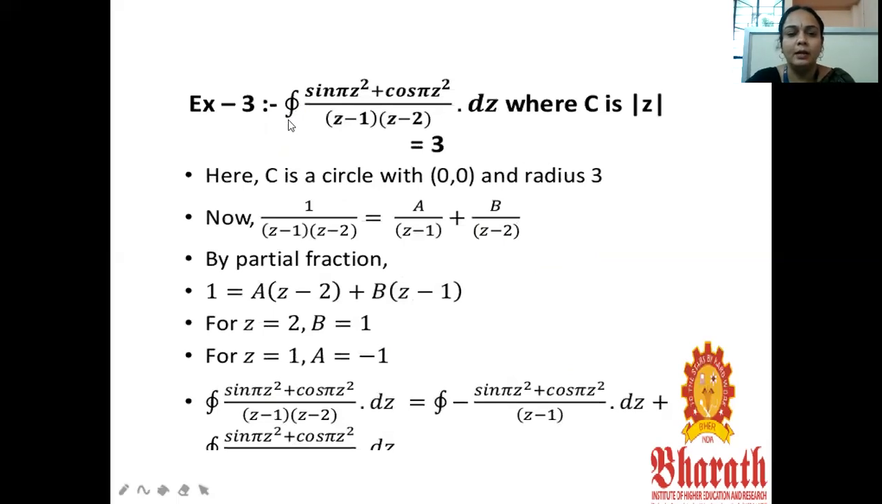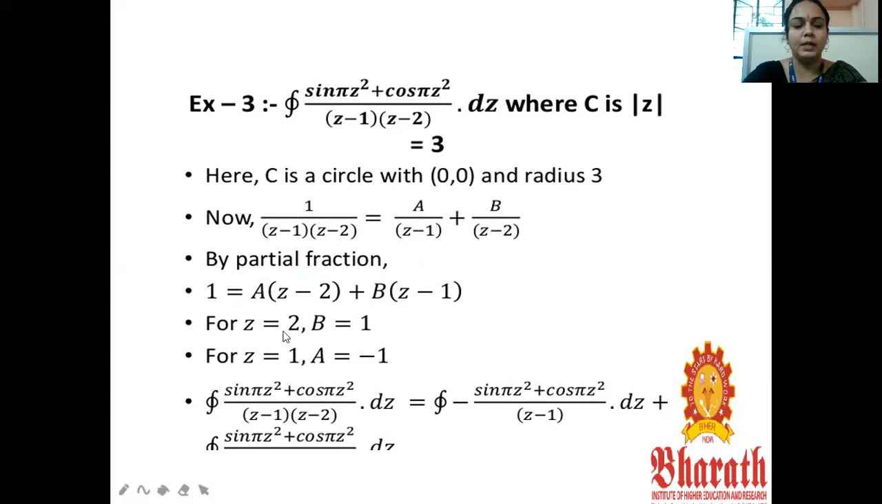Next, the closed integral of (sin pi z square plus cos pi z square) by (z minus 1) into (z minus 2) dz, where C is the circle mod z equal to 3. Here the circle's center is 0, 0, radius is 3. So this is 1 by (z minus 1) into (z minus 2). By the method of partial fractions, we can split as a by (z minus 1) plus b by (z minus 2). So take the LCM, and 1 equal to a of (z minus 2) plus b of (z minus 1).